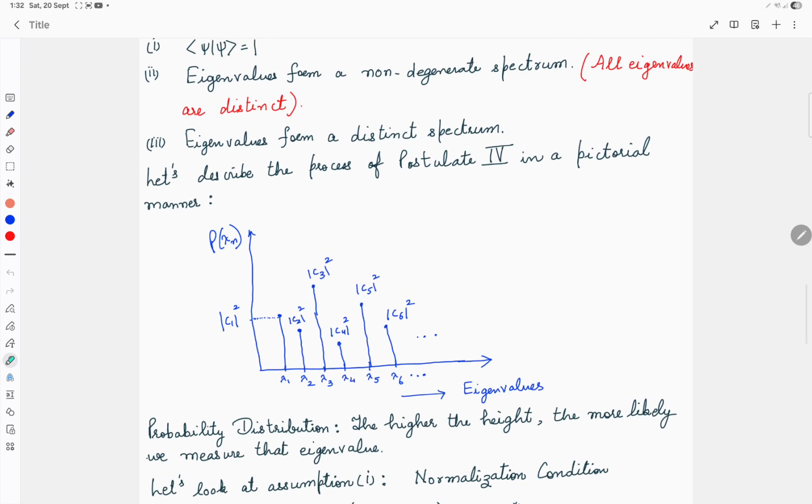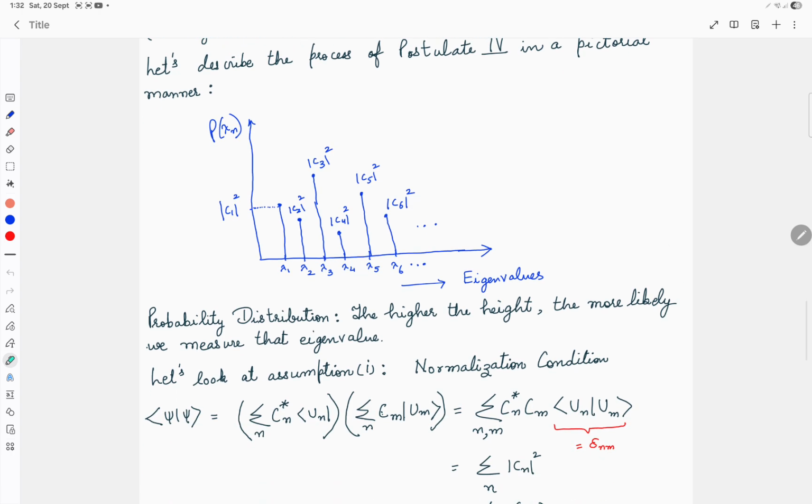So let us look at this graph. Along the x-axis are the eigenvalues, along the y-axis are the probabilities of each eigenvalue. Lambda 1, let's say, has a likelihood of appearing as the measurement outcome, and this probability is mod c1 square. Lambda 2 is mod c2 square, and so on.